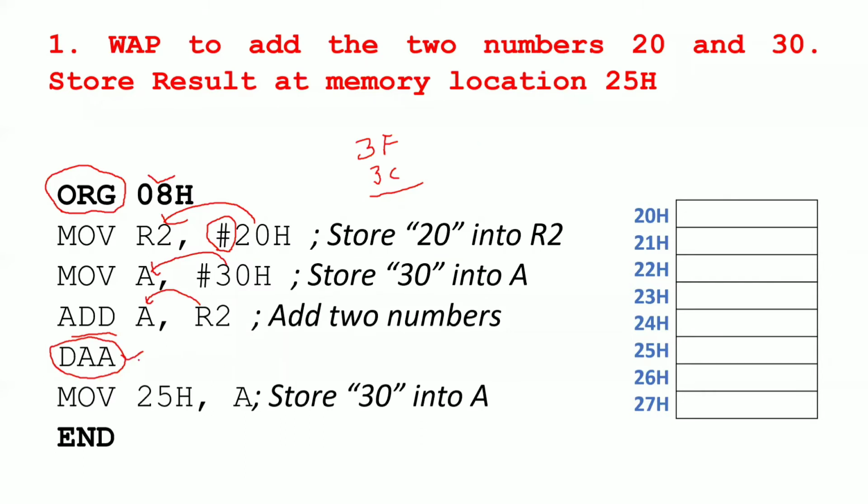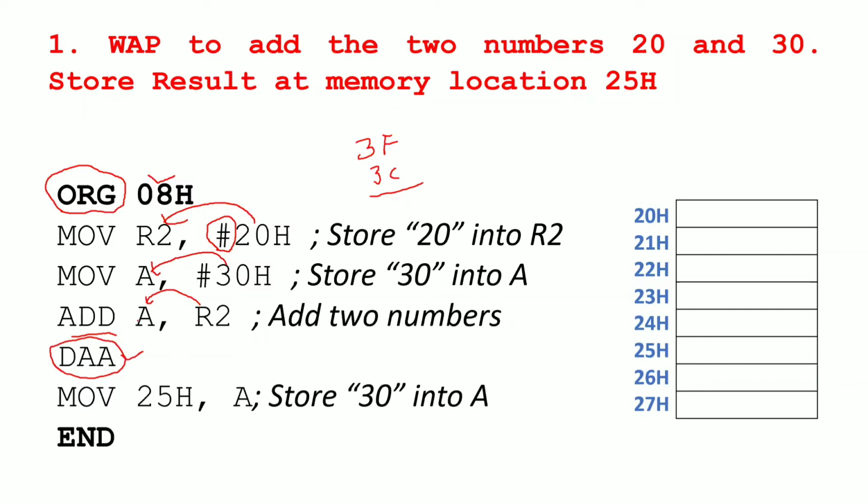So please remember this point. Whenever you are performing operations on decimal numbers, you need to use the DAA instruction. It is not applicable for hexadecimal numbers. That's why the name decimal adjust accumulator, for decimal operations only. Now, what is the last thing I need to do?